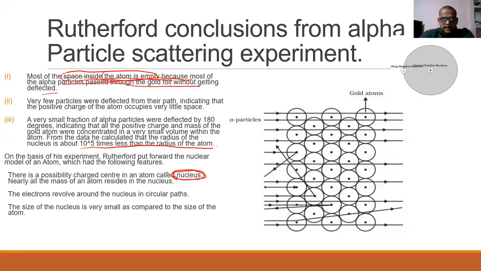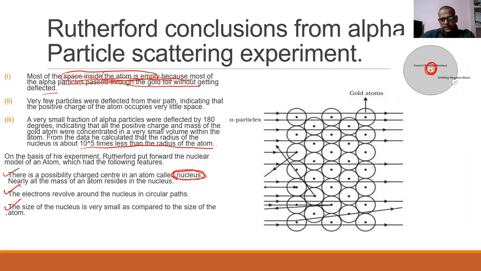We can see here, this is the nucleus. Nearly all the mass of the atom resides in the nucleus. He also said that electrons revolve around the nucleus in circular paths, and the size of the nucleus is very small as compared to the size of the atom. So these were the three postulates that he made.